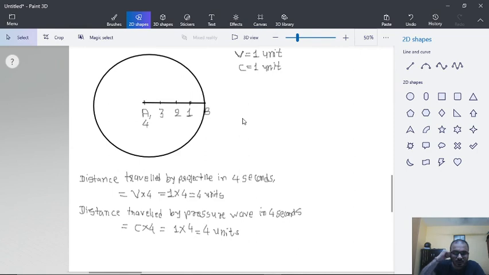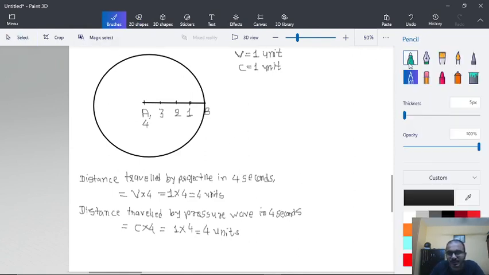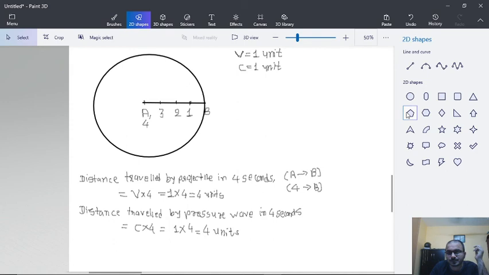Similarly, this entire discussion that we have done is for point 4 to B. The same can be done for 3 to B. So for 3 to B the time will be 3 seconds, the distance by the projectile will be 3 units, and by the pressure wave will also be 3 units.